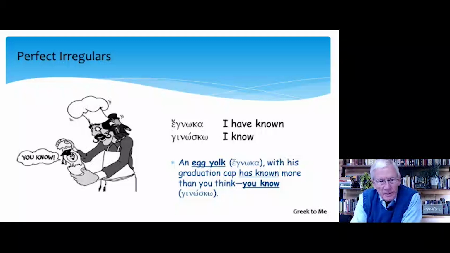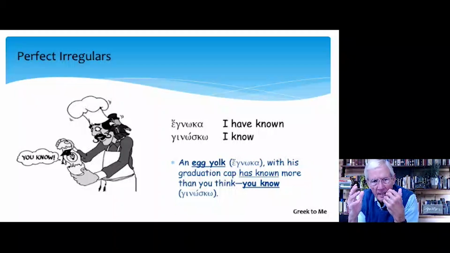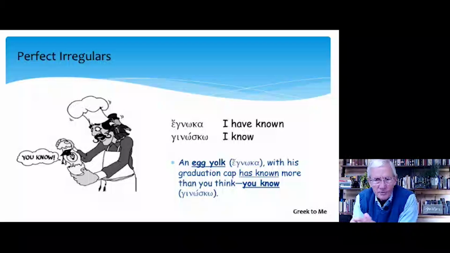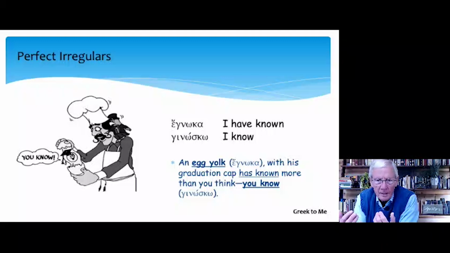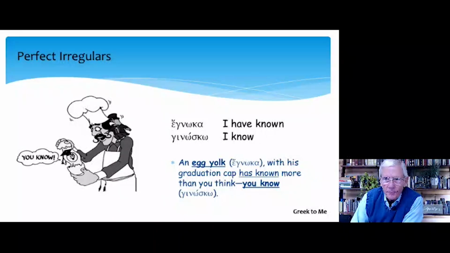Our next word, gnosko, I know. In the perfect it becomes egnoka, I have known. And you'll see here a picture of an egg yolk for egnoka with this graduation cap, has known more than you think you know. And that stands for gnosko.